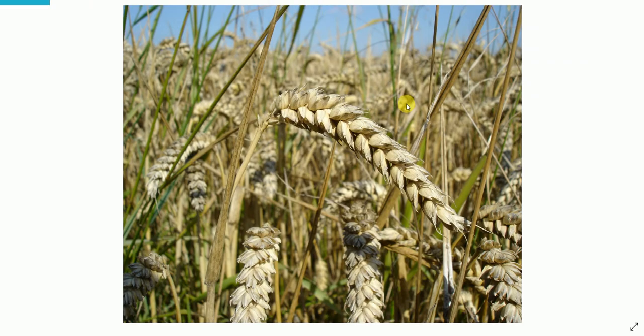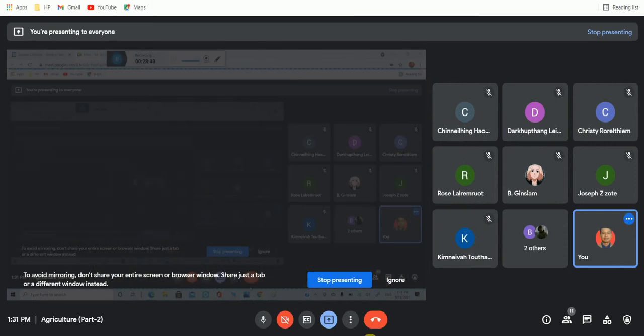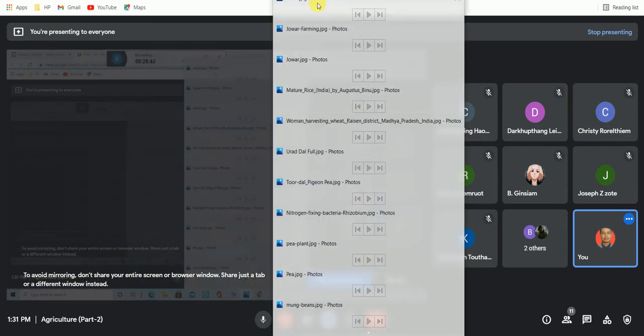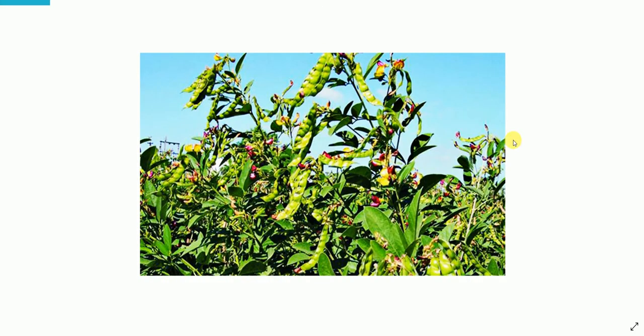I think you are also familiar with this. This is wheat, close-up view. So this is wheat going to be harvested. And this is what we call arhar. Okay, this is arhar, also known as tur.